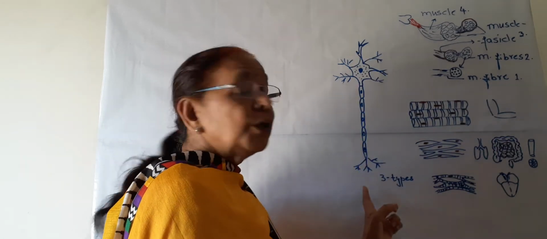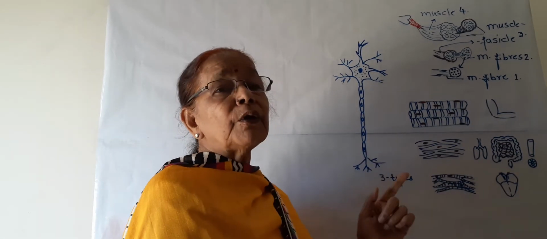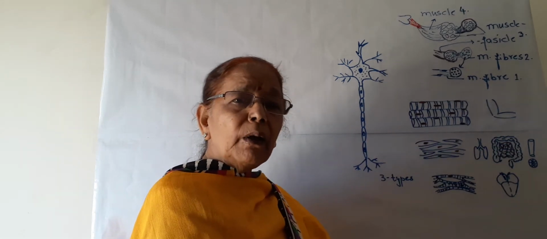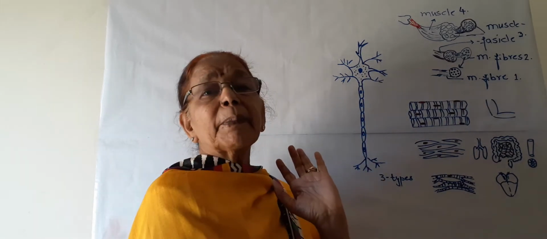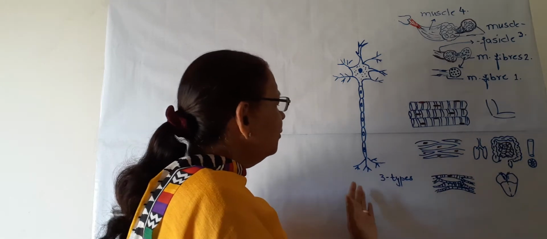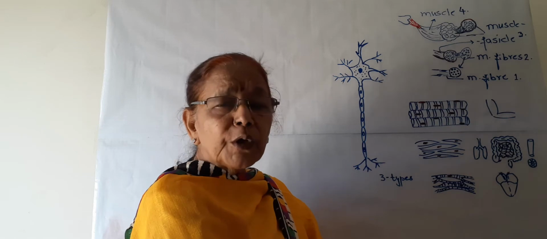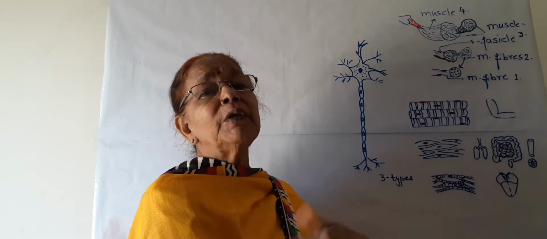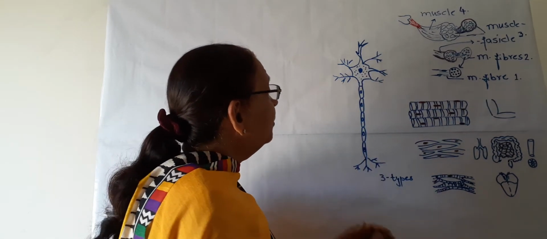So this is a neuron, the structure of a neuron, the basic unit of the nervous system. Brain, spinal cord and all the nerves are made by this nerve cell or neuron. These neurons are of three types: sensory neurons, motor neurons and relay neurons. In detail you will study in 10th class. So this is the structure of a single neuron.